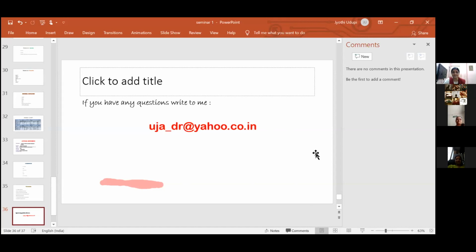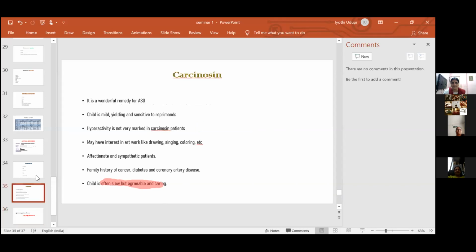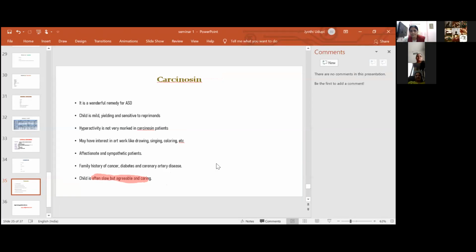Yeah, you were telling about Carcinosin. I'm Dr. Rajesh Jyoti. Tell me, sir. Regarding Carcinosin, that red mole you can identify in the children when you're doing physical examination. Red mole, sir? Where exactly is it? See, on any part of the body, if he is having a red mole, it's a good indicator for choosing Carcinosin. Okay, thank you, sir. I didn't know that.